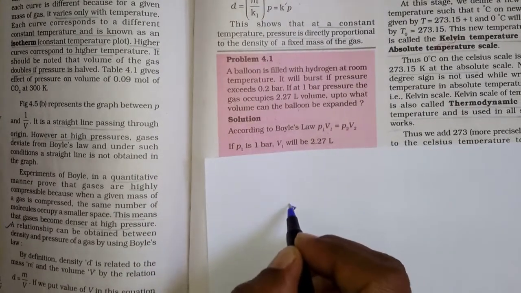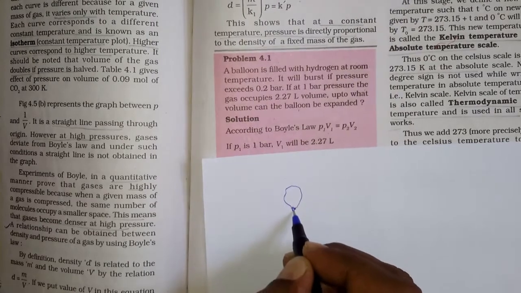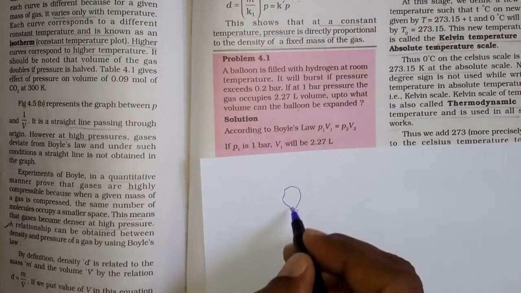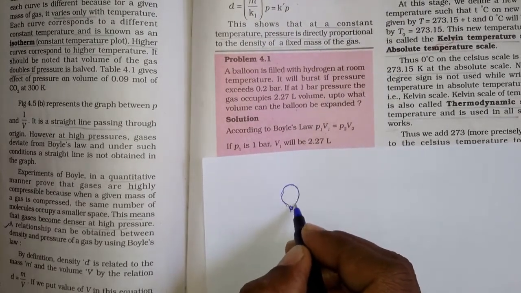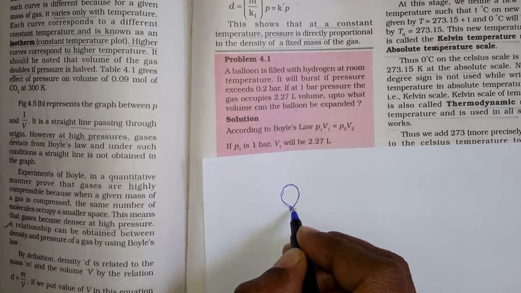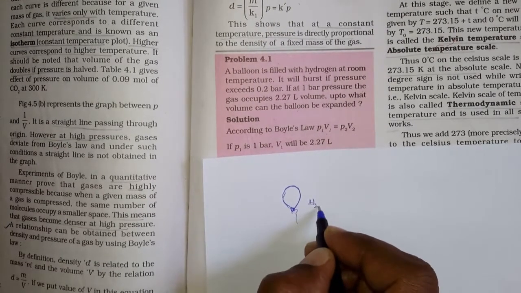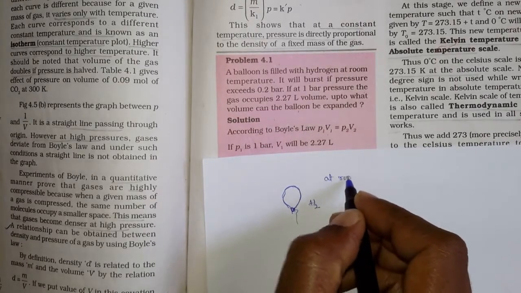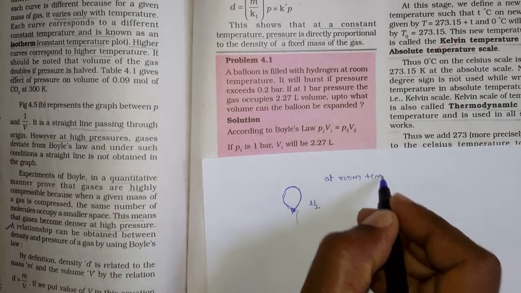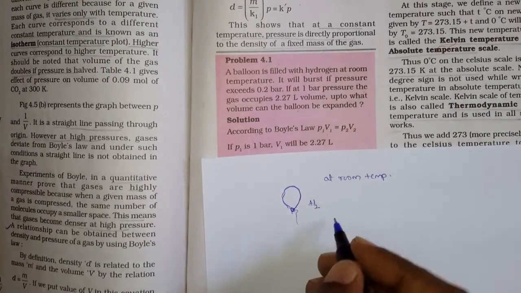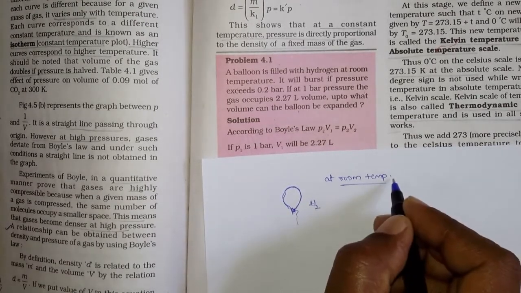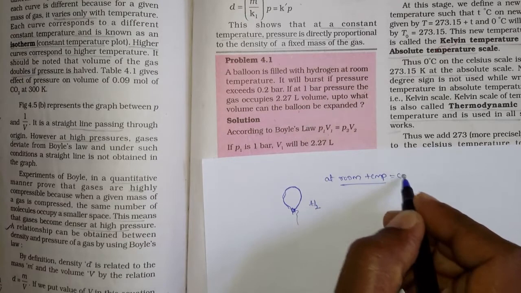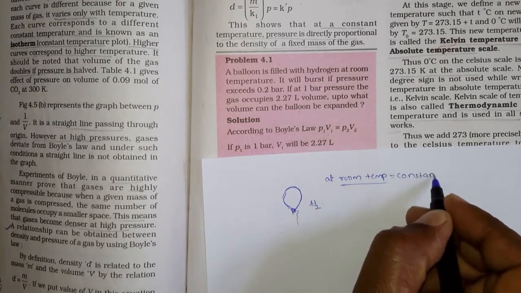So here you see carefully, there is a balloon. I am just drawing it, it is a balloon, and this balloon is filled with a gas, hydrogen gas, at room temperature. So here you assume that the temperature is constant.